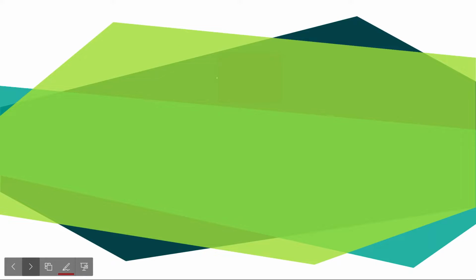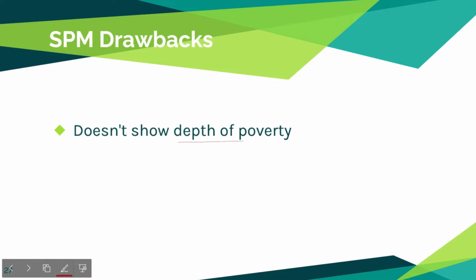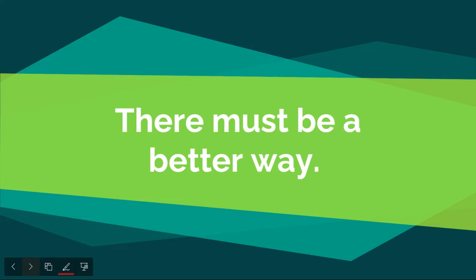But guess what? It's still not perfect. It still makes poverty appear black and white without looking at the depth of poverty and how close people are to the poverty line, and only considers money when determining poverty, not other social conditions. There must be a better way. We need a clearer picture.